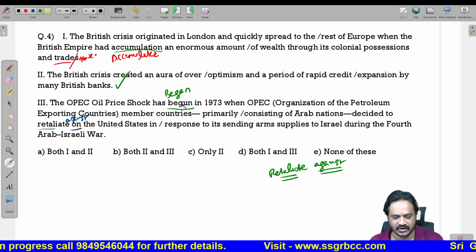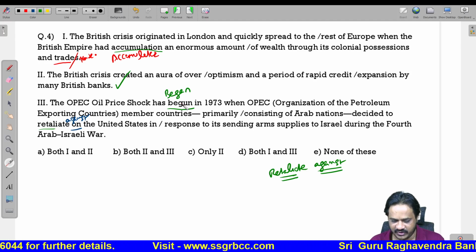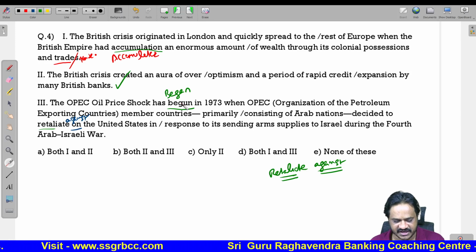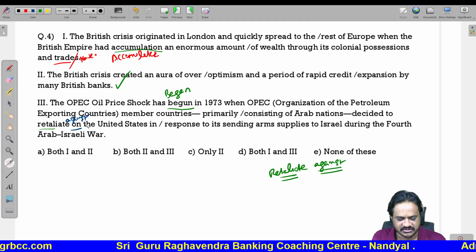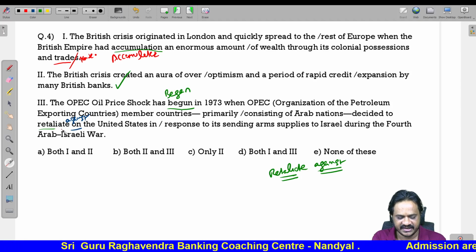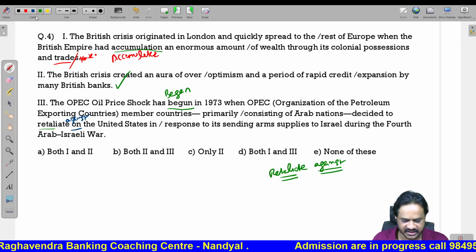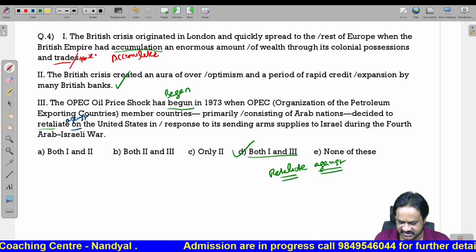The OPEC oil price shock has began in 1973 when OPEC member countries, primarily consisting of Arab nations, decided to retaliate against. Whenever you are using the word retaliate, it should be followed by against. Retaliate against means taking revenge. So, here we are having the error only in first part and also in third part, first sentence and third sentence.